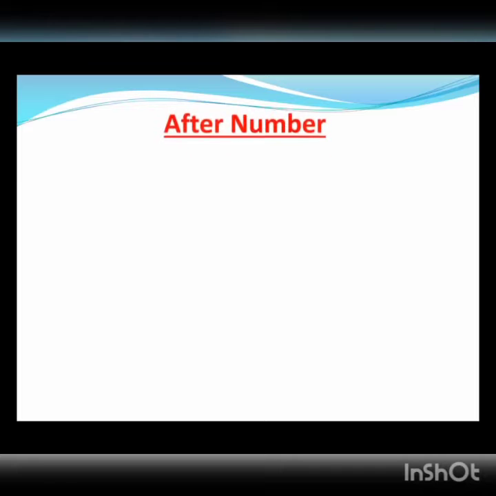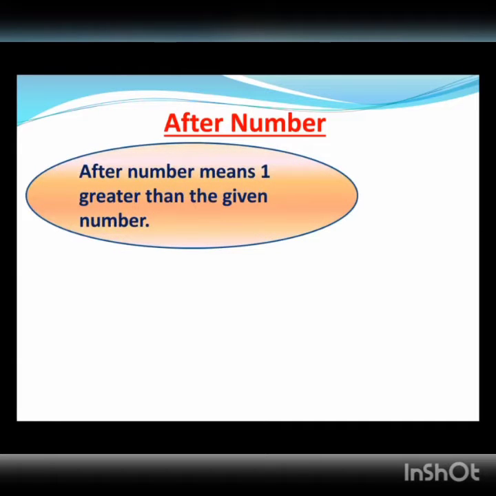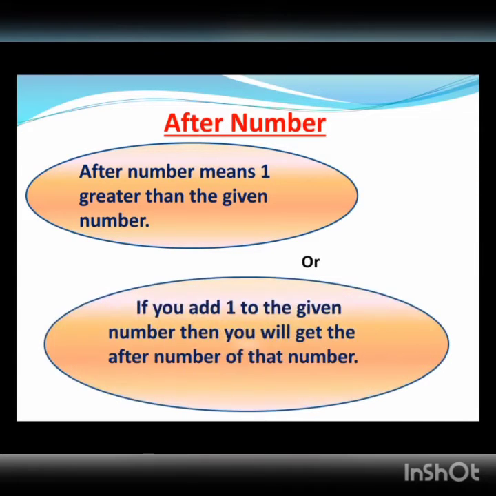After number. After number is exactly opposite of before number. So we can say after number means one greater than the given number, or we can say if you add 1 to the given number, then you will get the after number of that number. अगर दिए हुए नंबर में 1 प्लस किया जाए तो हमें उसका आफ्टर नंबर मिलता है. आफ्टर नंबर मतलब दिए हुए नंबर के बाद आने वाला नंबर.